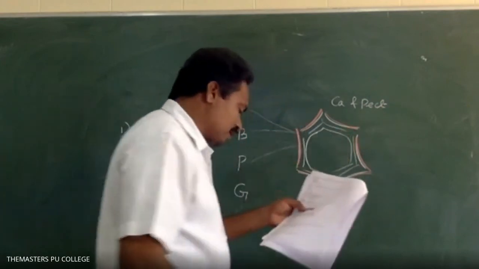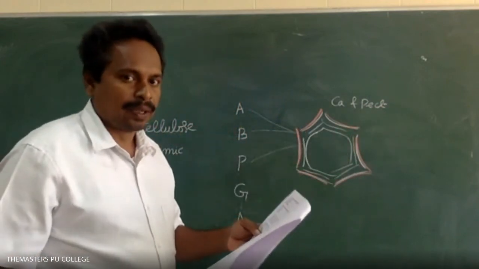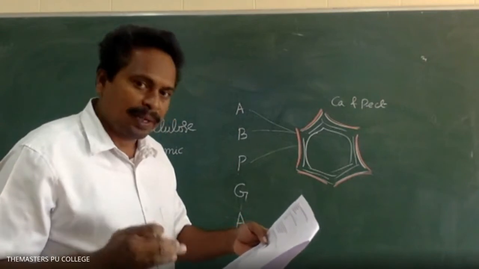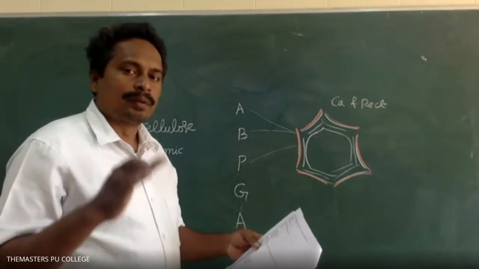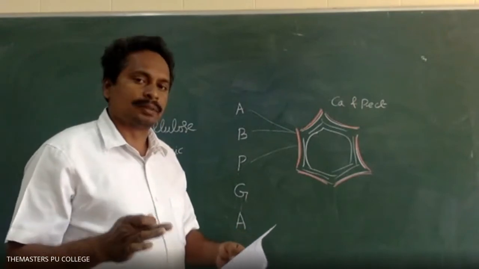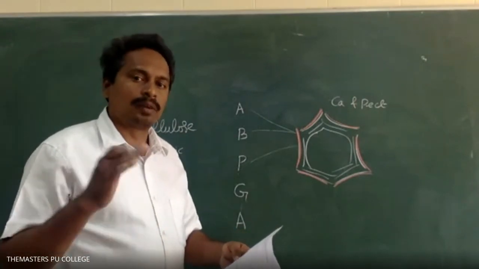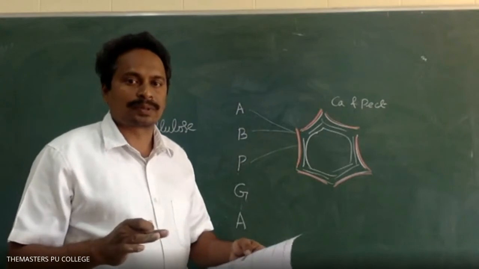So what is the given third option? Pectin. Pectin is present in the middle lamella. The middle lamella is present in the cell wall of algae, bryophytes, pteridophytes, gymnosperms, and angiosperms.